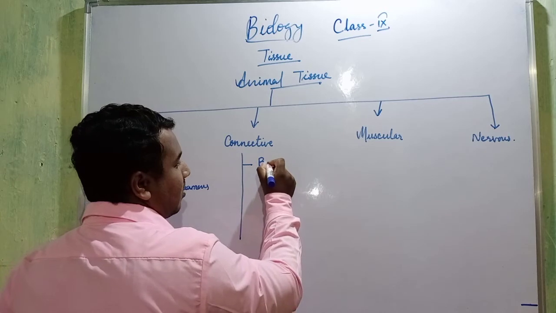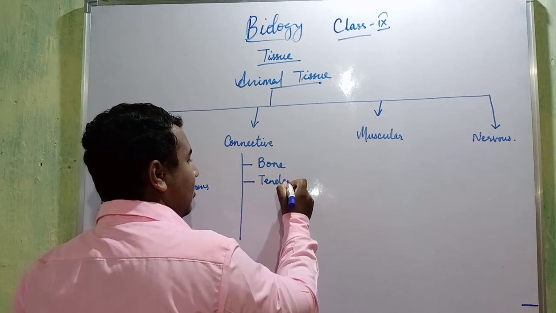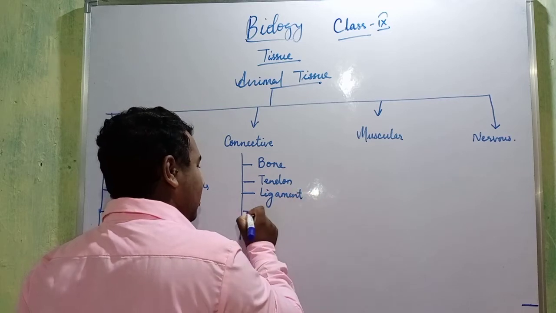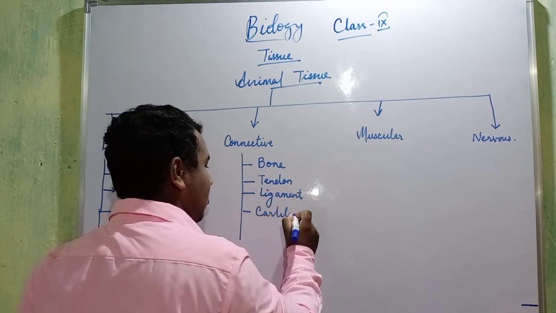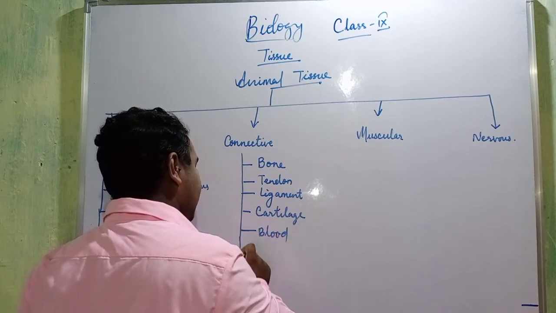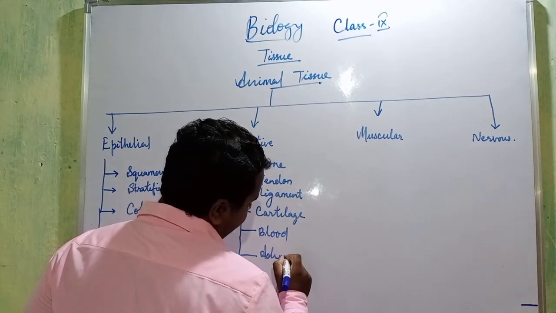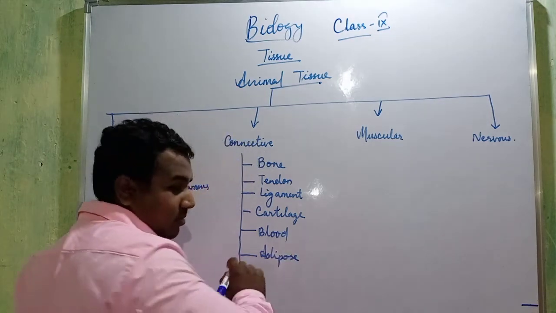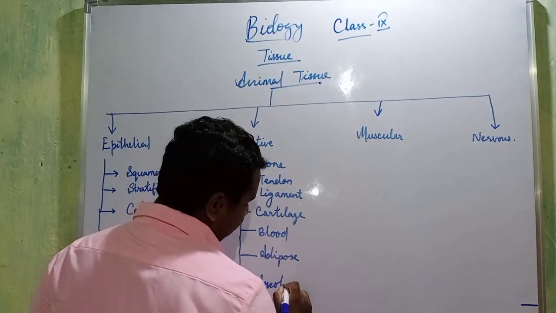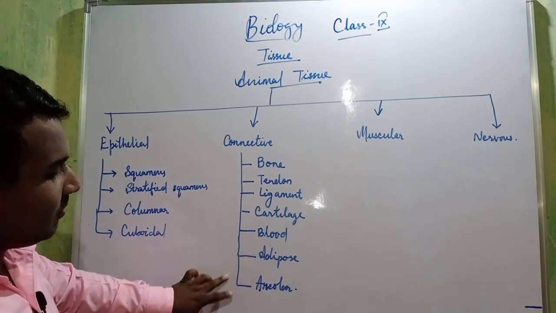Your bone, tendon, ligament, cartilage, blood, then adipose and areolar. Sorry. So these are the different types of tissue: bone, tendon, ligament, cartilage, blood, adipose and areolar.